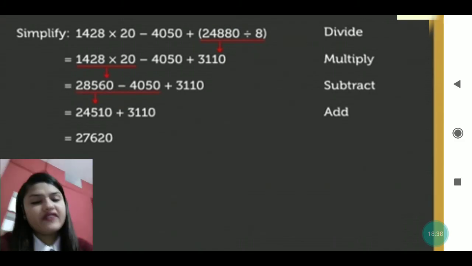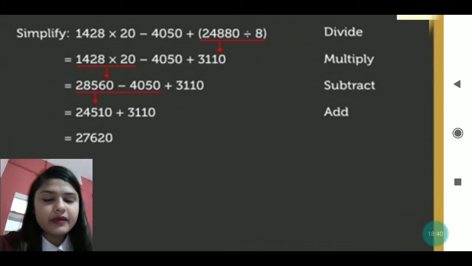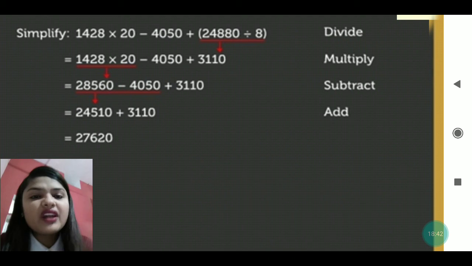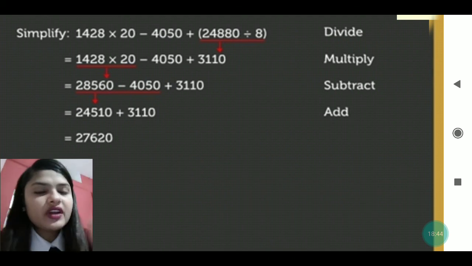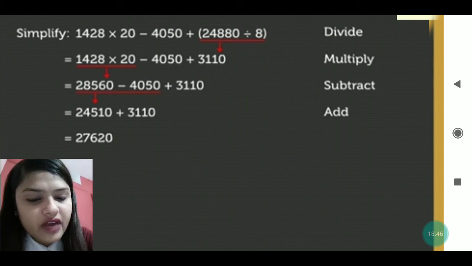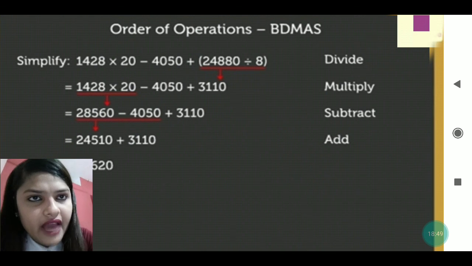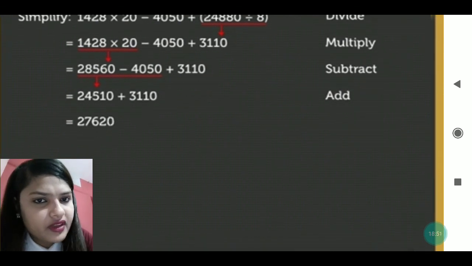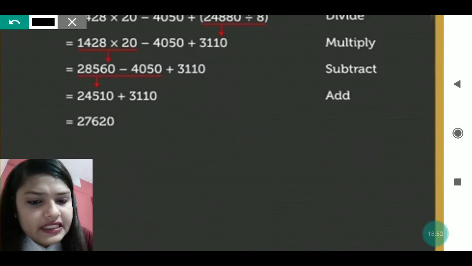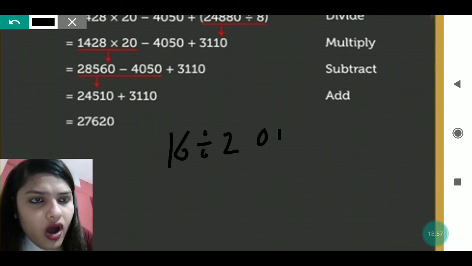Now students, we have already done the bracket, division, multiplication, addition, subtraction. One thing was missing, of. So one question I am giving randomly, which we are going to solve together, and which I am writing here. So just see. Suppose 16 divided by 2 of 8.